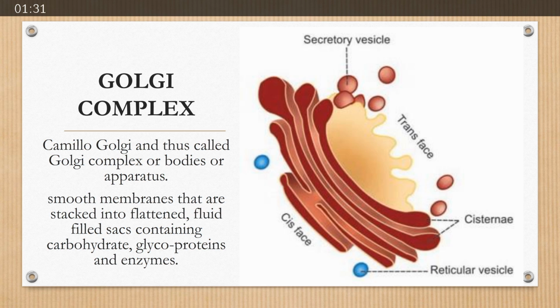The next organelle is Golgi complex, which was discovered by the scientist Camillo Golgi. That is why it is also called Golgi bodies and Golgi apparatus. These are smooth membranes that are stacked into flattened fluid-filled sacs containing carbohydrate, glycoprotein and enzyme. All substances produced in the cell, and the packaging of those substances, is done through the Golgi complex. Fluid-filled sacs, meaning bags filled with fluid.